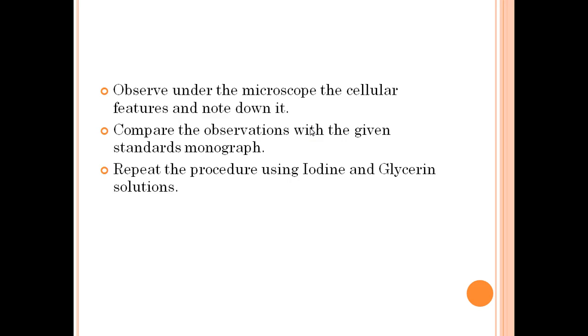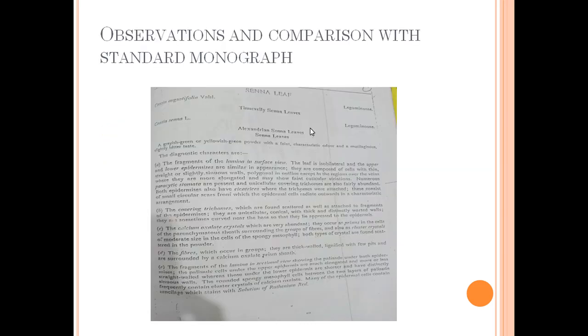After working with the slide made with the help of chloral hydrate, we will make 2 other slides using iodine and glycerine, following the same procedure as we followed in the case of chloral hydrate solution, and then again observe our slides under 4x and 10x magnification. Then we will write down our observation, and in the end we will compare our observations with the standard monograph of the senna leaf, this one.